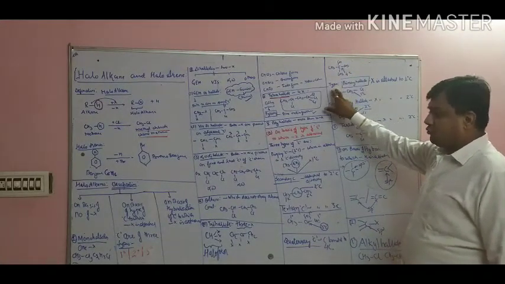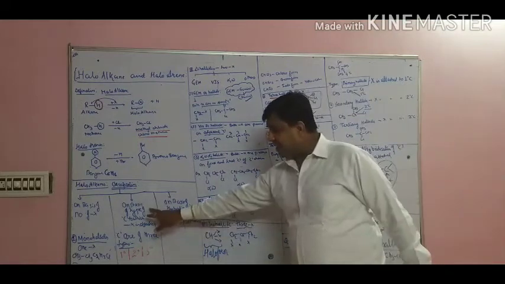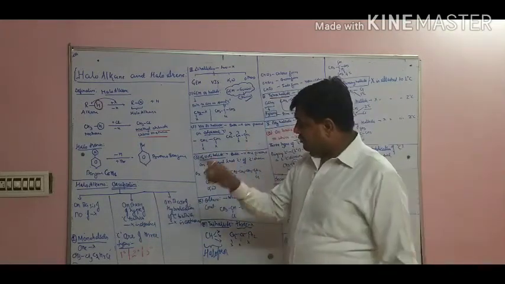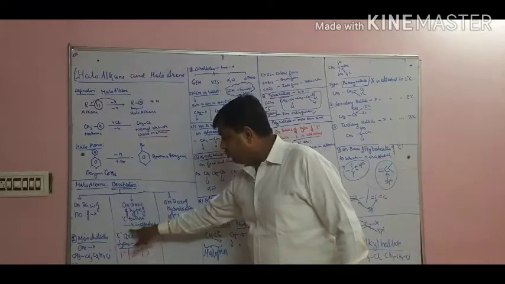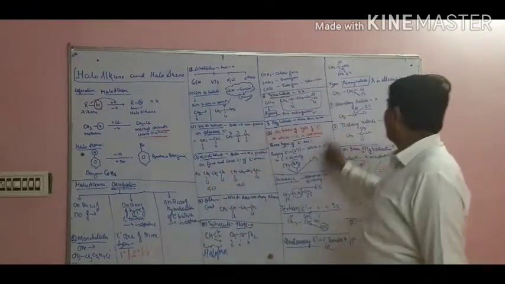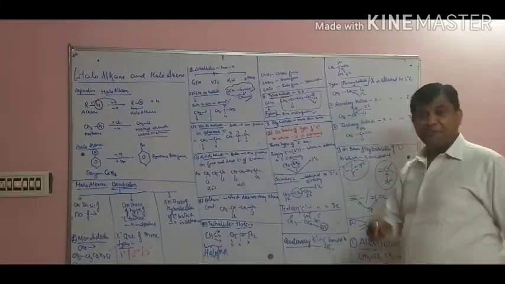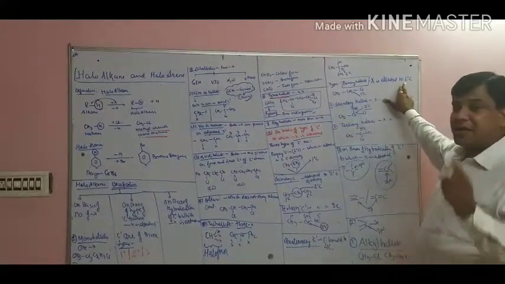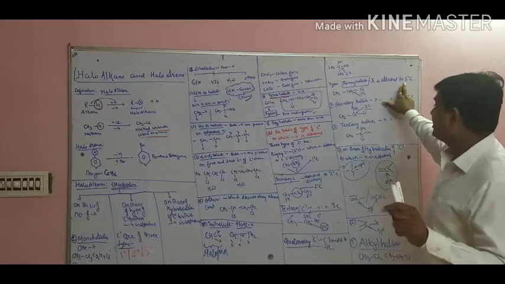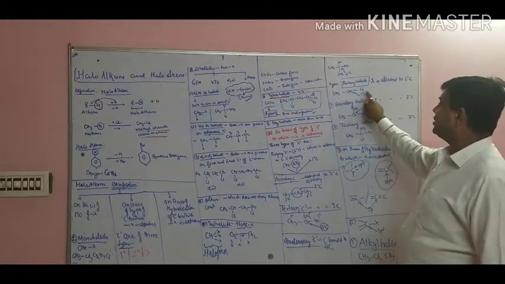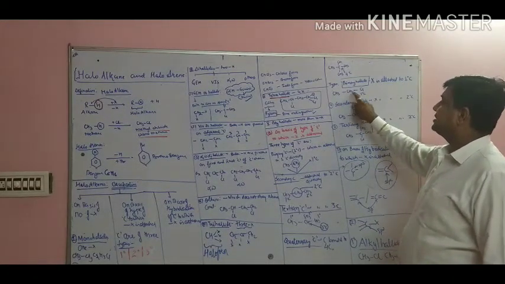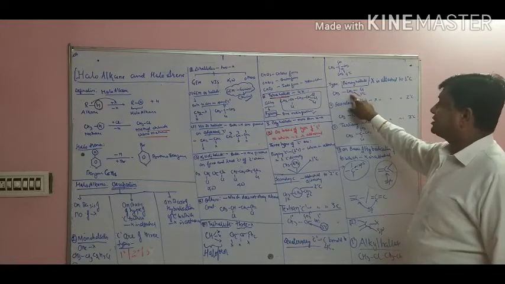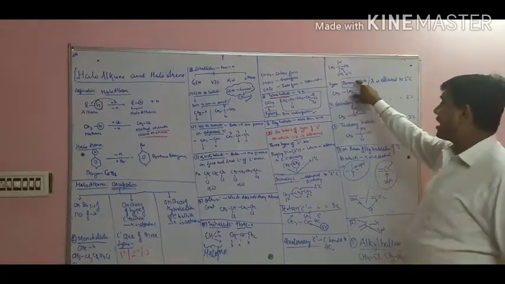Okay. Now, what are we classifying? We are classifying the halogens on the basis of the types of carbon to which the halogen is attached. First, primary halide. What do you mean by the word primary halide? When halogen is bonded to primary carbon, then it is called the primary halide. Example, CH3CH2Cl. This is CH2 and this is the primary carbon. That's why it is called the primary halide.